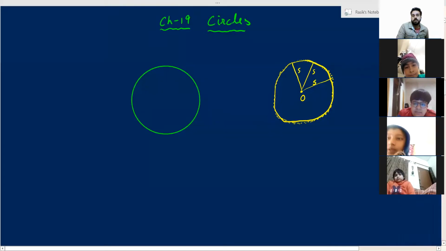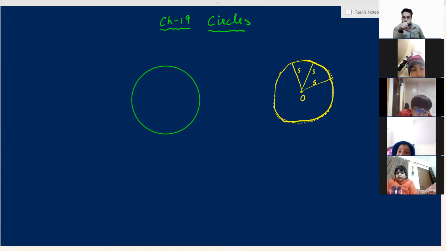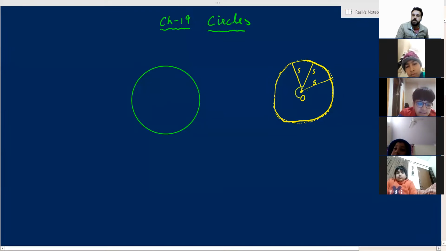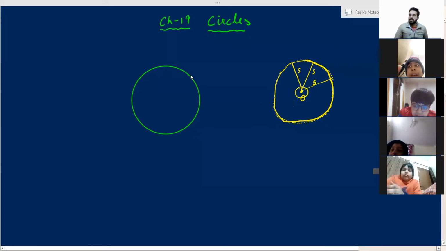So what is a circle? A circle is a shape made by points. A circle is a set of points which are equidistant from a given point. Suppose the given point is O. All the points are equal distance from the center point, 5 centimeters. We can say not always 5, it could be different also. So we can say a circle is a set of points which have an equal distance from a center point.